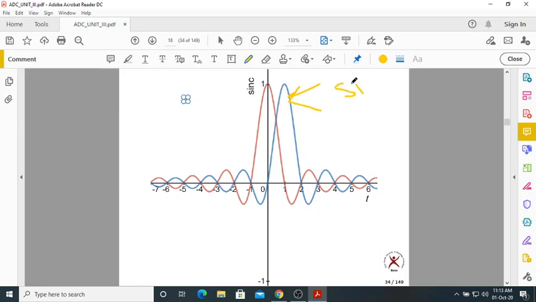Now here I have taken sinc, and this is a shifted version of sinc: sinc t minus 1. I just shifted it. Sinc is maximum when t equal to 0. Sinc t minus 1 is maximum when t equal to 1.